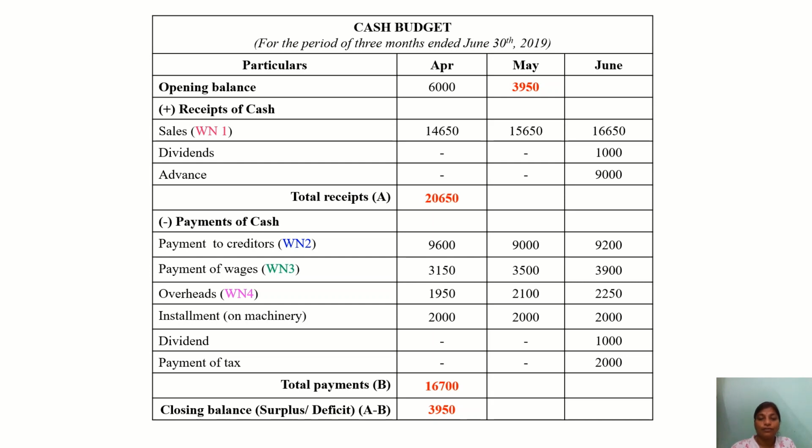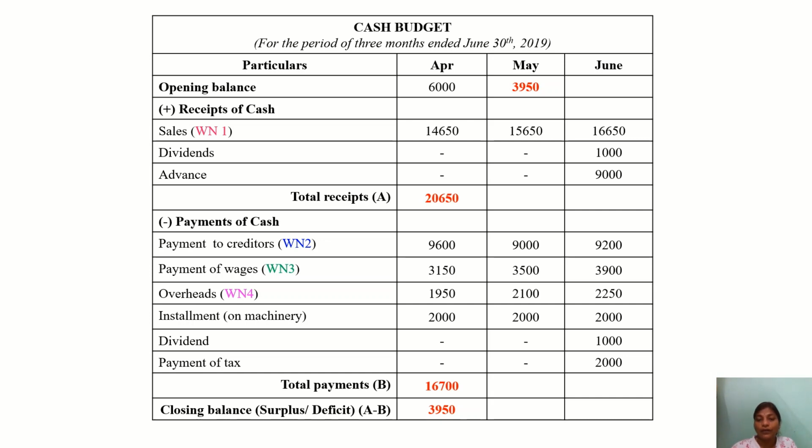Now we subtract A minus B, that is total receipts minus total payments. It is a positive figure, that is 3,950. So the closing balance is a surplus condition, 3950, for 30th April 2019. Now this becomes the opening balance of 1st May 2019.